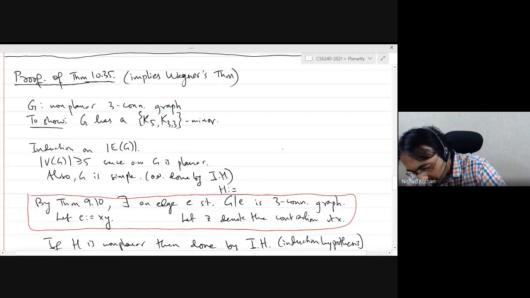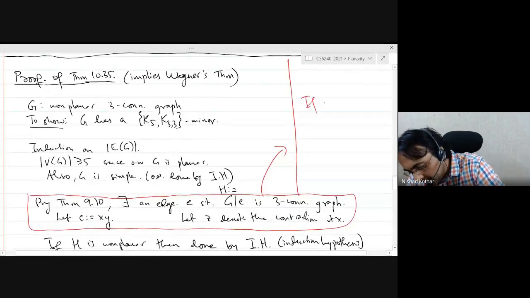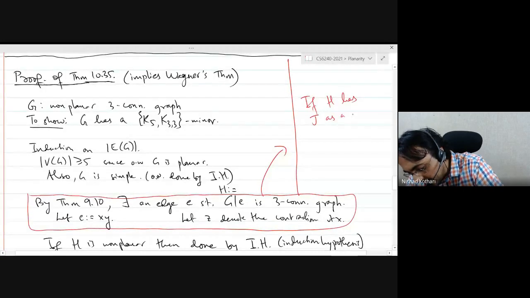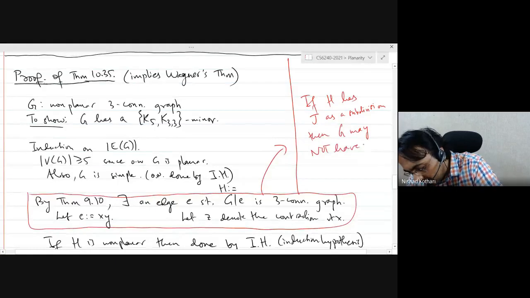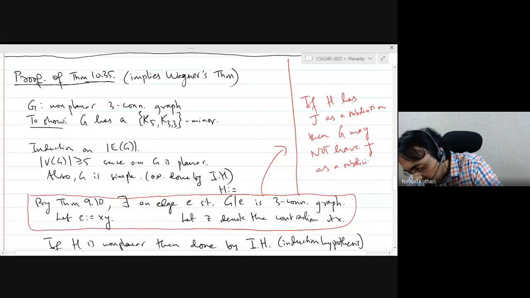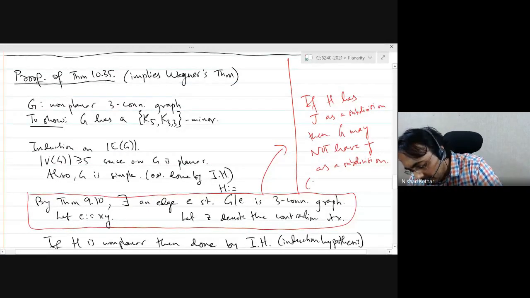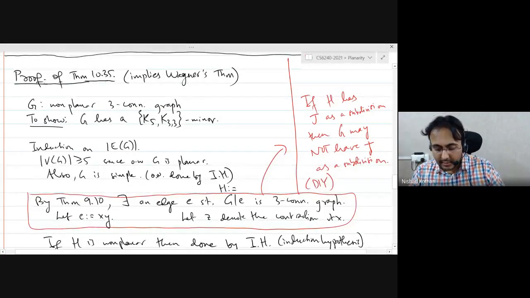So if H has J as a subdivision, then G may not have J as a subdivision. And maybe find an example for yourself. Okay, so this is the main reason this is not a proof of Kuratowski's theorem, because